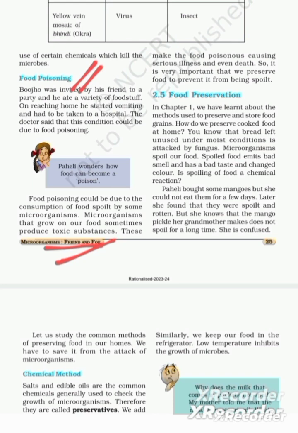Next, 2.5, food preservation. In chapter 1, we have learned about the methods used to preserve grains and store food. How do we preserve cooked food at home? You know that bread left unused under moist conditions is attacked by fungus. Microorganisms spoil our food. Spoiled food emits bad smell and has a bad taste and changed color. Is spoiling of food a chemical reaction? Yes. Spoiling of food is a chemical reaction.